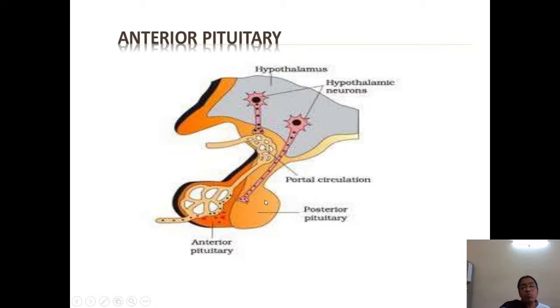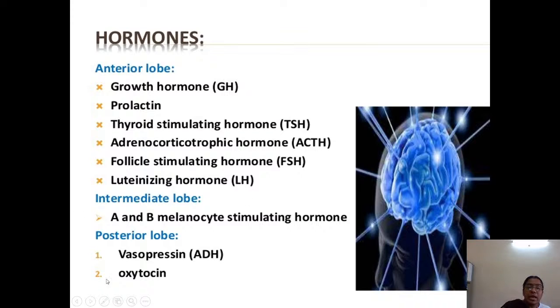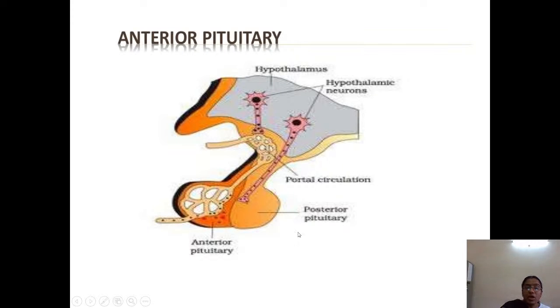So this is the posterior lobe which is secreting oxytocin and vasopressin, that is, vasopressin the antidiuretic hormone and oxytocin the milk ejecting hormone. The anterior lobe secretes growth hormone, thyroid stimulating hormone, adrenocorticotropic hormone and the sexual hormones. Between these there is one more lobe, called the intermediate lobe, which secretes melanocyte stimulating hormone. Hence, here you can see the anterior and posterior lobe.